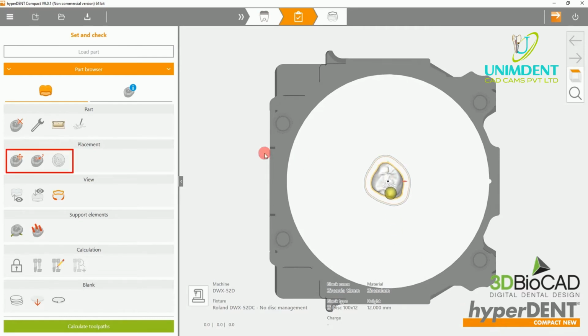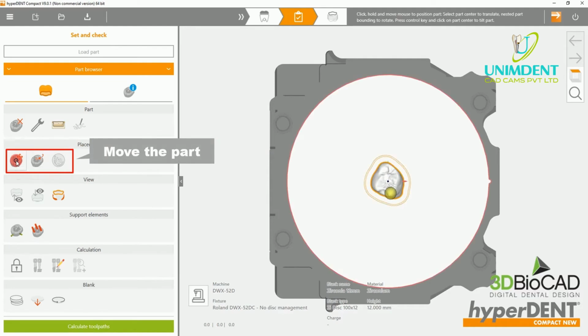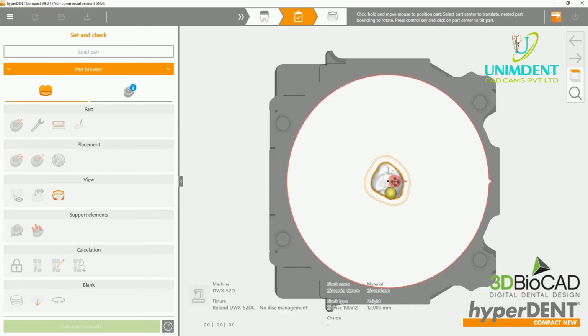Please select the Move Part option. This will allow you to move or twist the crown. Please ensure that the crown does not touch the red line circling the fixture.